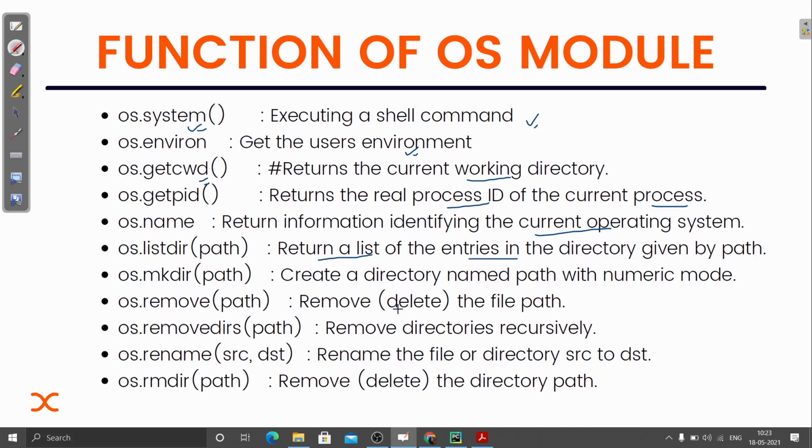I will explain all this when we do the practical of these functions, and I will try to make you familiar with them. Then mkdir, which is the short form of make directory, is used to create a directory named path with numeric mode. Then remove path: if you want to remove any file, you can use this. You can just pass the path.